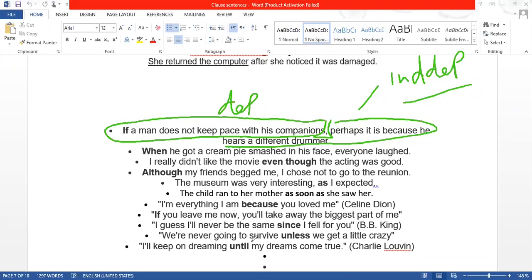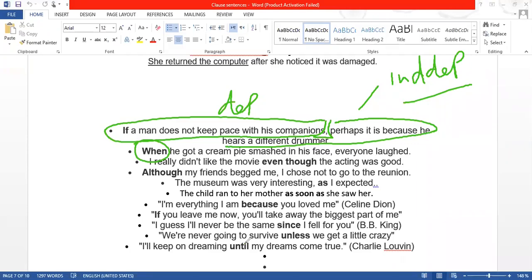For example, the second one: "When he got a cream pie smashed in his face, everybody laughed." You start the sentence with "when," so "when" is a subordinating conjunction. In the third sentence: "I really did not like the movie, even though the acting was good."